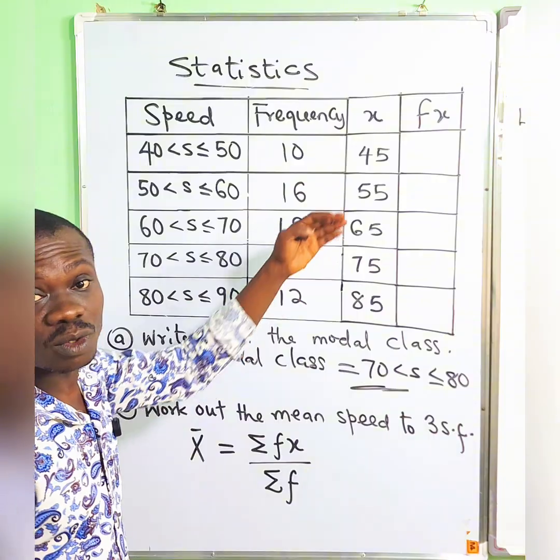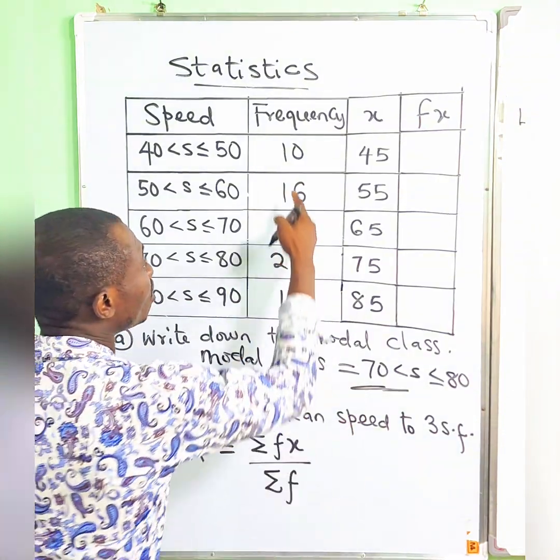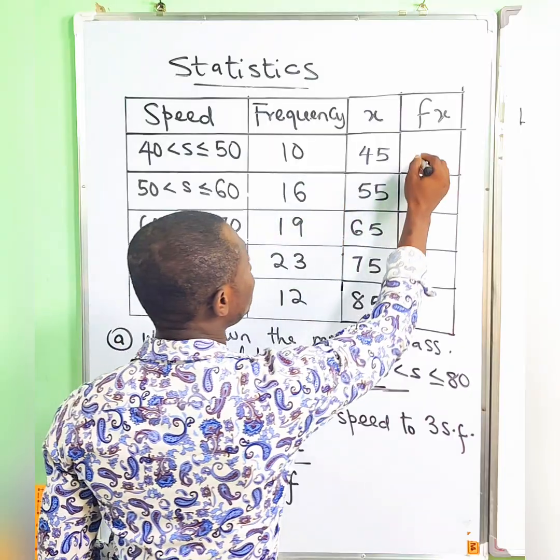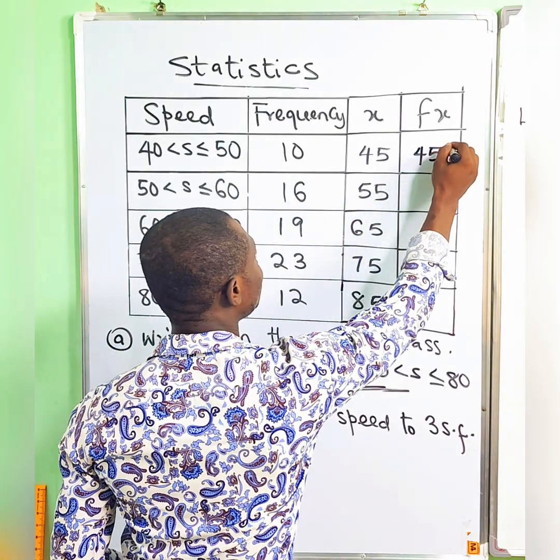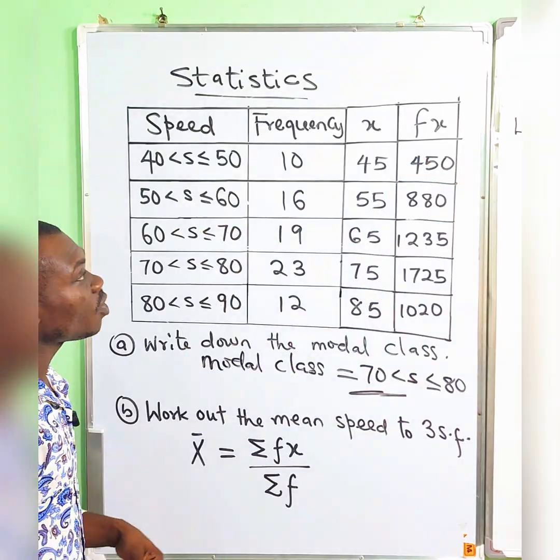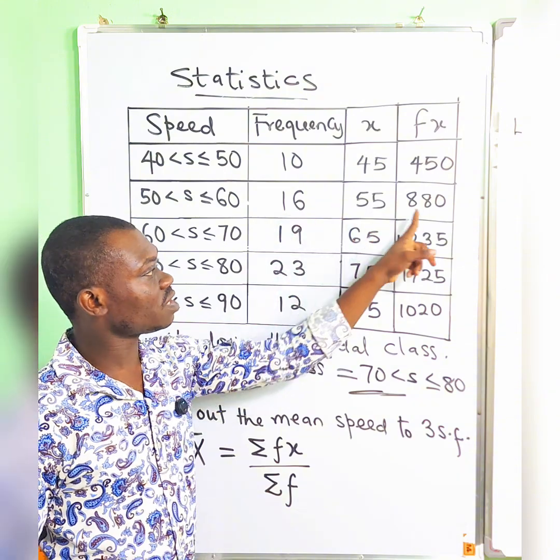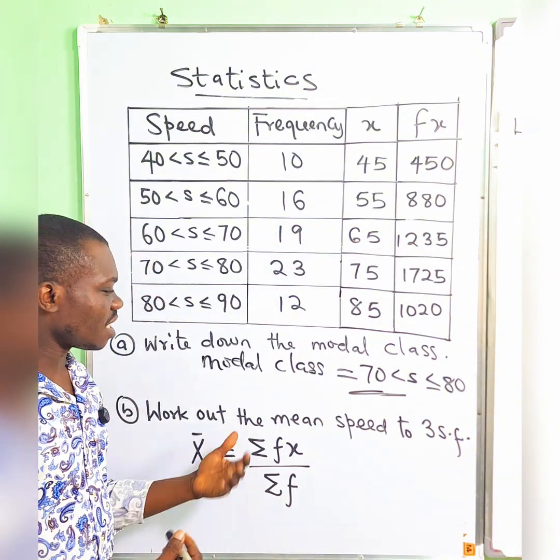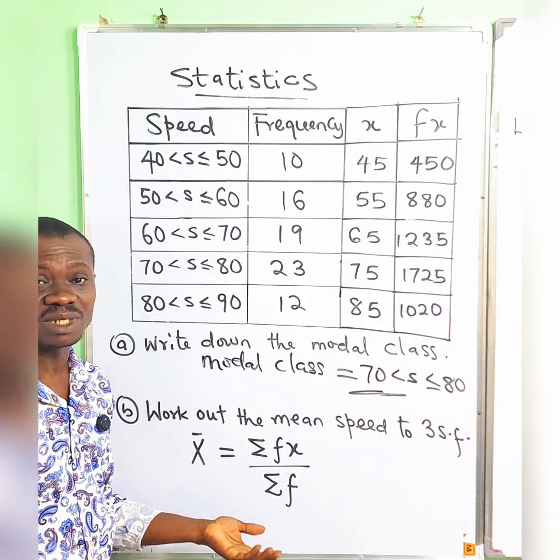So, and then you would have to multiply out. So of course, this times this is your f, your frequency. So this times this is 450. All right, so the product of these gave us this. Of course, you can see all the products there. Okay, and you are done. What do you do next?